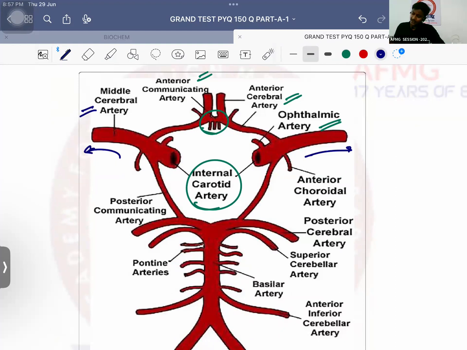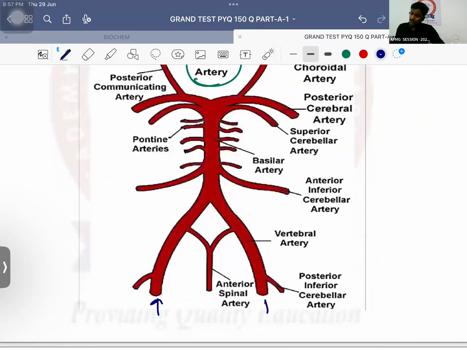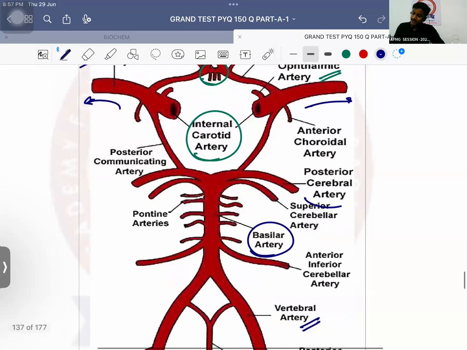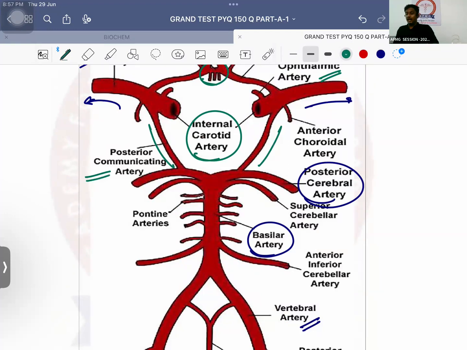Next is definitely two arteries are coming from the spinal cord, and these are known as vertebral arteries. Vertebral arteries combine to form the single basilar artery, and basilar artery again divides to form the posterior cerebral artery. ICA and posterior cerebral artery are connected with posterior communicating artery. This together forms the circle of Willis.